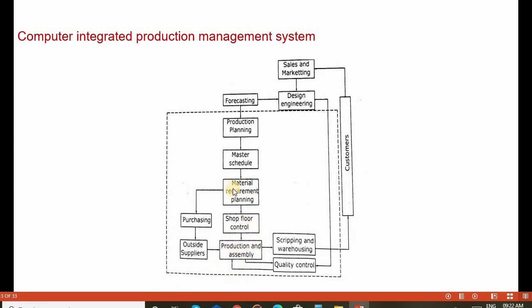In material requirement planning, if any parts and other components are required, it goes to purchase for outsourcing from outside suppliers. Once the product has been produced and assembled, it goes for quality control for quality checking. Once the quality has been verified and certified, it goes to warehousing to store the products, and then it is supplied to the customers. This cycle is repeated again and again. So this is called the computer integrated production management system.